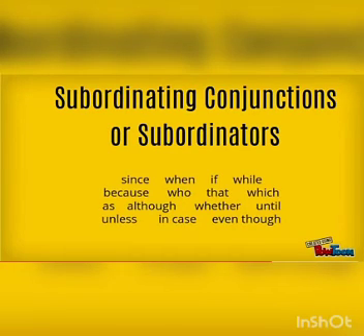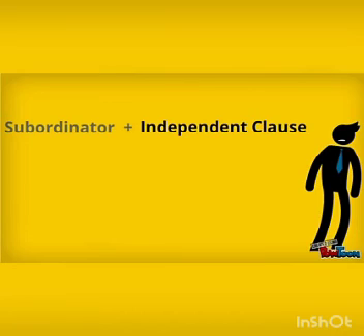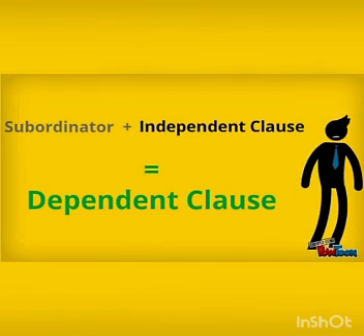Now I want to show you examples of some conjunctions. When we add these conjunctions before any independent clause, that particular sentence becomes a dependent clause. And why? You have seen in the examples, because it gives incomplete meaning. So I just want to tell you that when we add a subordinator before an independent clause, what is a subordinator? It is a conjunction. So when we add a conjunction before any independent clause, then what happens? That sentence becomes a dependent clause.